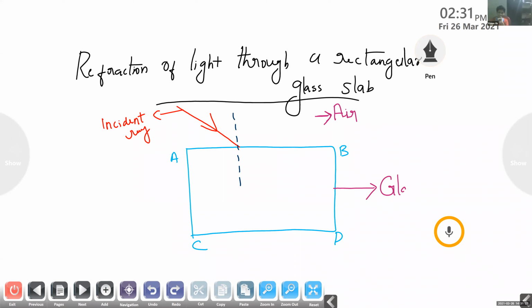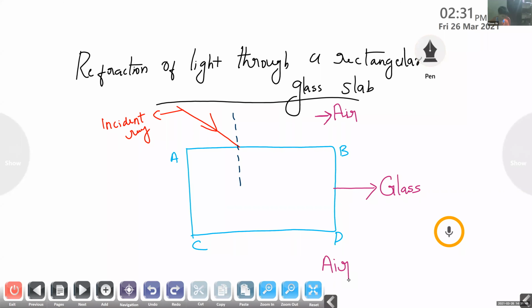And again, outside the rectangular glass slab, what medium is present? Again, the ray of light is passing out from the glass slab. It emerges back into air.